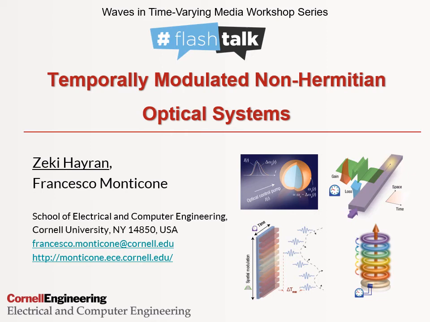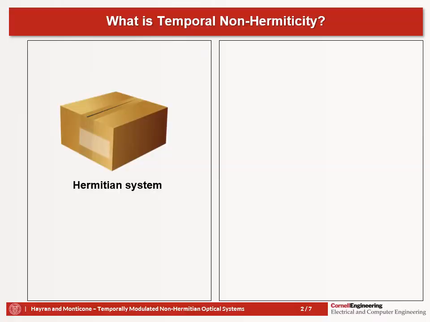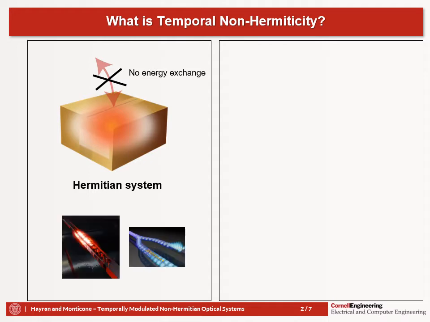Welcome to my flash talk about our recent work on temporally modulated non-Hermitian optical systems. So what do we mean by non-Hermiticity, and more specifically temporal non-Hermiticity? As you know, Hermitian systems are closed systems that do not exchange energy with their environment. Examples of this kind of systems are lossless waveguides or cavities.